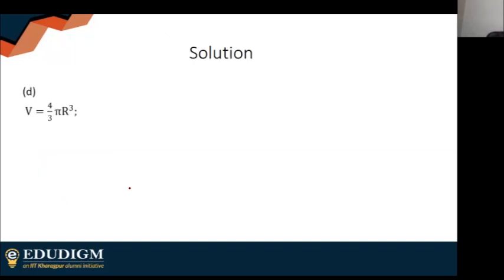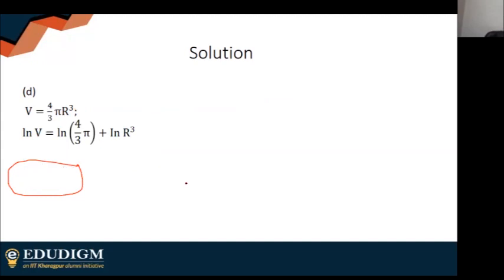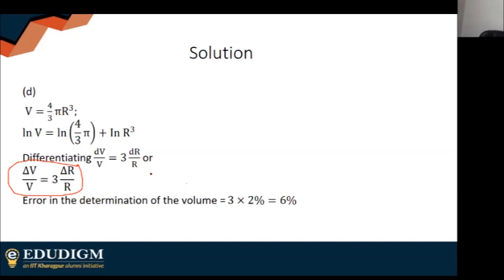V is equal to 4 by 3 pi r cube. This is the detailed solution, this is how we have been doing it. So delta V by V is equal to 3 delta R by R, because the power of R is 3. This is already given as 2%. There is one mistake in this: I haven't used 100. The percentage error was given there and I didn't write 100, but hopefully you all understand. So error in the determination is 3 into 2% equals 6%.